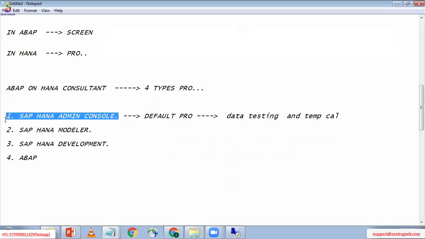Why are we going to open the SAP HANA admin console perspective? Because in the SAP HANA admin console perspective, we can test the data and we can do temporary calculations. And moreover, this SAP HANA admin console is a default perspective. That's why.